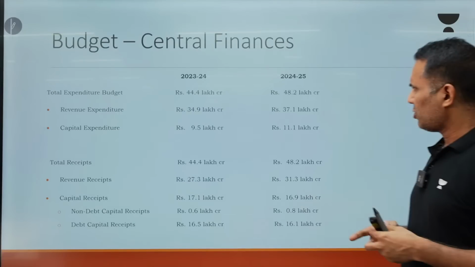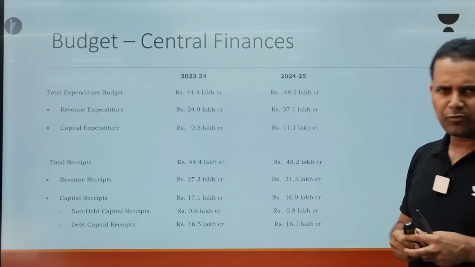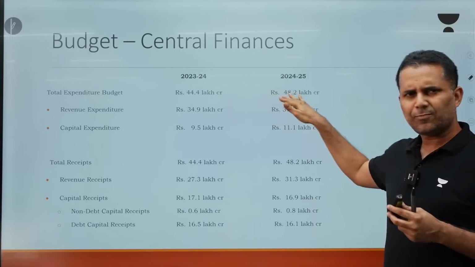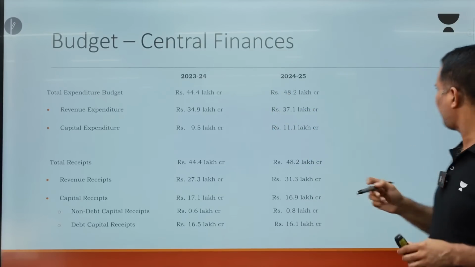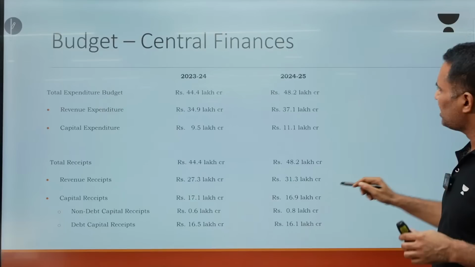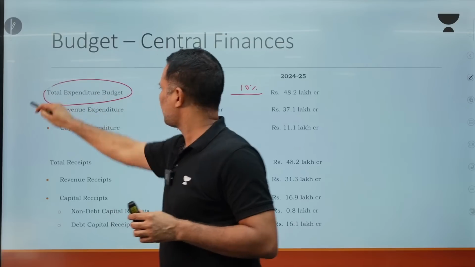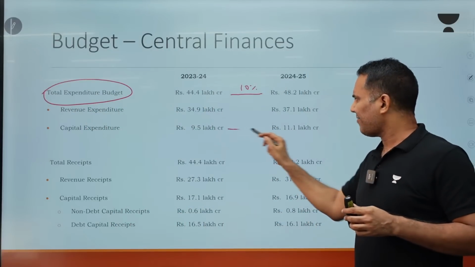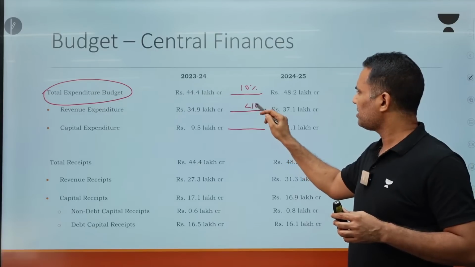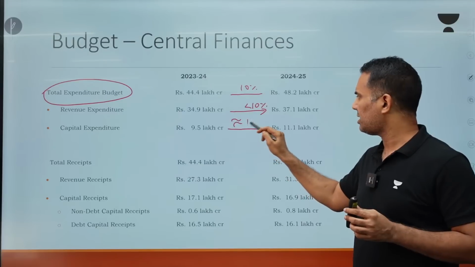As you see, our total expenditure last year was 44.4 lakh crore, and this year it is going to be 48.2 lakh crore. What I am trying to tell you here is that this is an increase of approximately 10%. Now out of this total expenditure, you see that the revenue expenditure increase is less than 10%, and for the capital expenditure, the increase is around 18%.